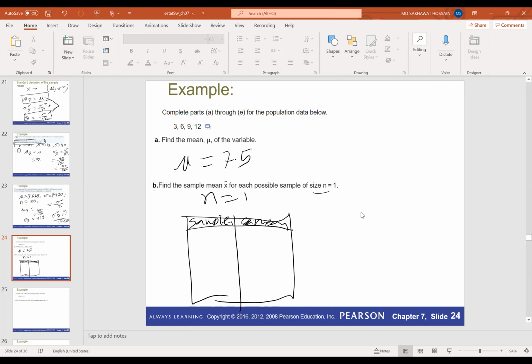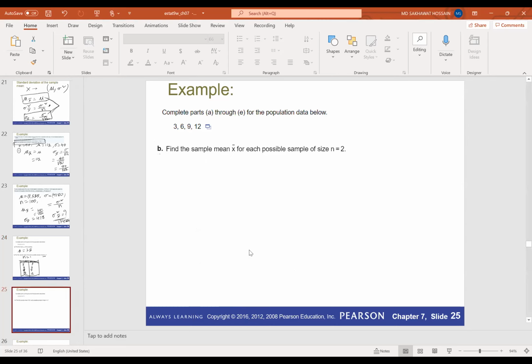With sample size 1, we can get either 3, 6, 9 or 12. These are the possible samples, and the means are 3, 6, 9, 12. Now you can construct the distribution of x bar. That will be the sampling distribution when n is equal to 1.